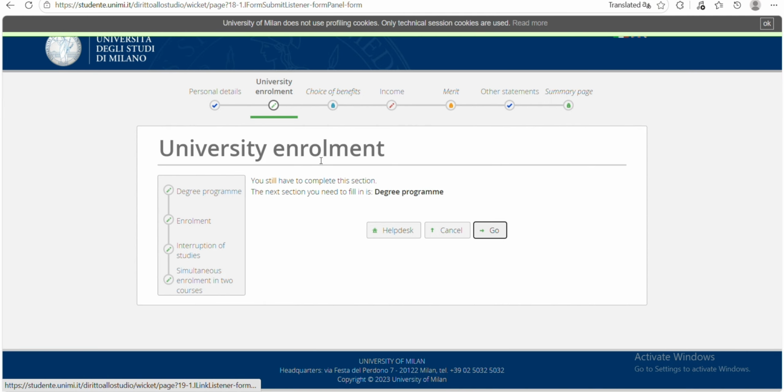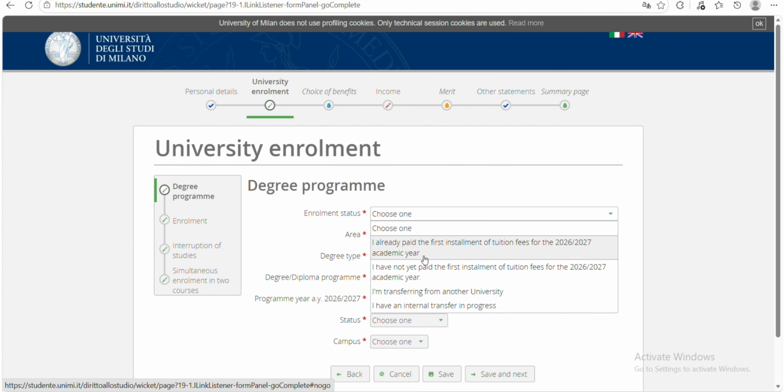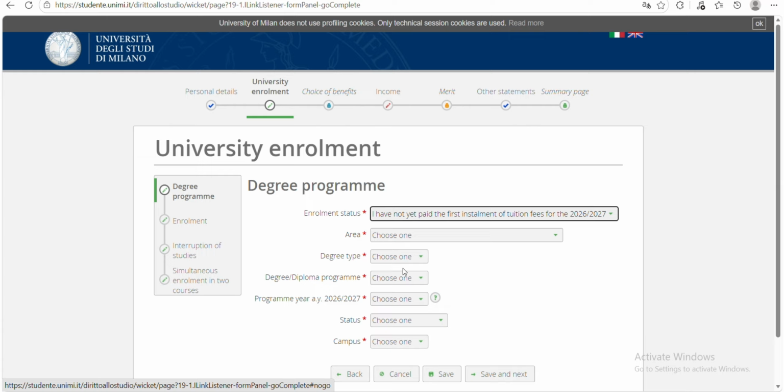Then the university enrollment, you have to complete this section. The next section, you will need to fill in degree programs. So I go enrollment status. I already paid the first installment. I have not paid the first installment of the tuition. I'm transferring from another university. I have an internal transfer in progress. So for me, I have not paid first installment of tuition fees.